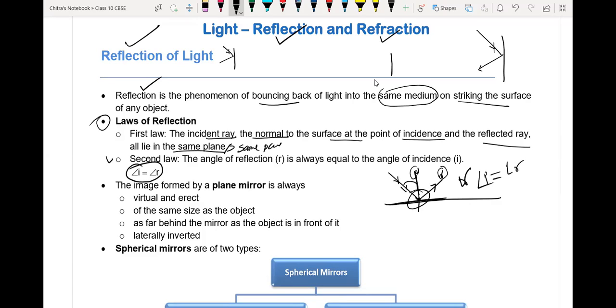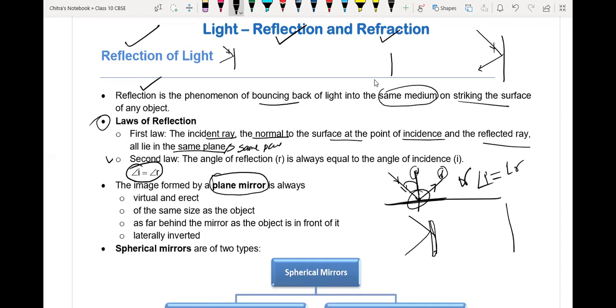Okay, everyone. Now we'll discuss the image formed by a plane mirror. So what is a plane mirror? It is a plane surface having one side as a reflective surface and the other side painted with a material which is very reflective, like silver or maybe aluminum. Such a plane piece of glass is called a plane mirror.